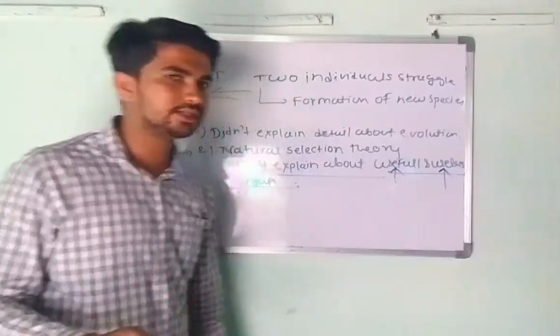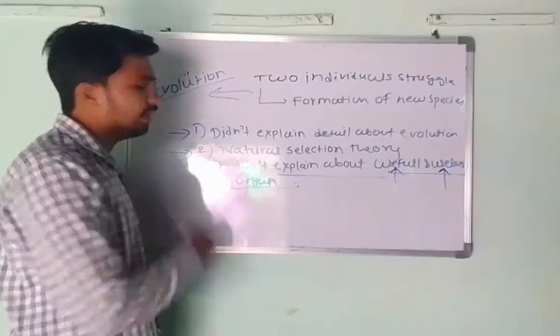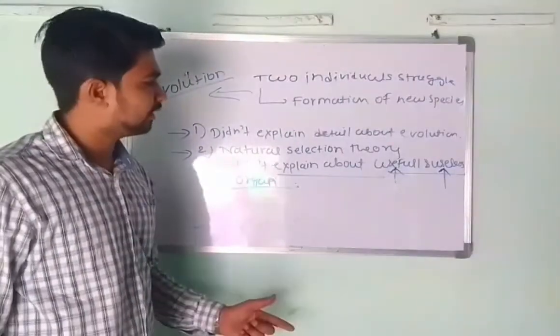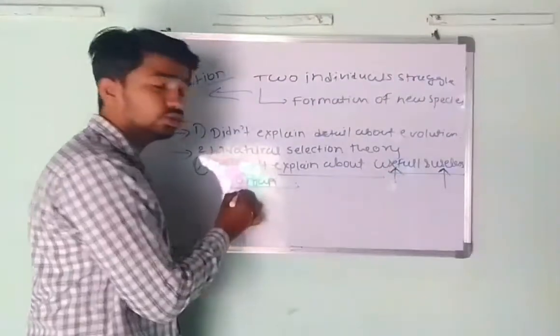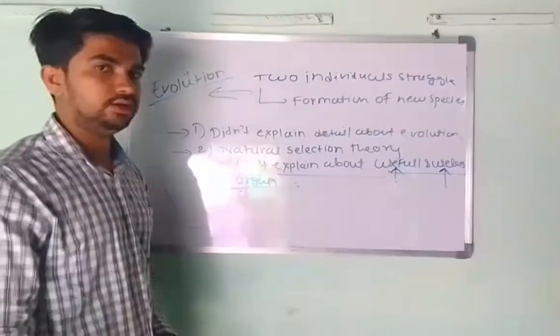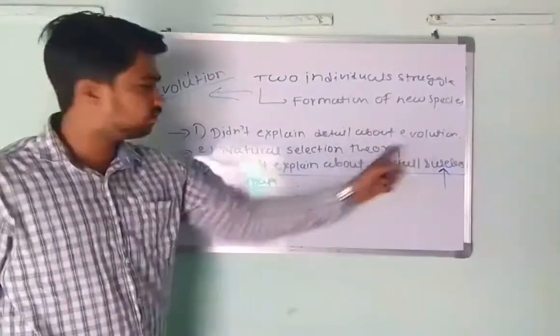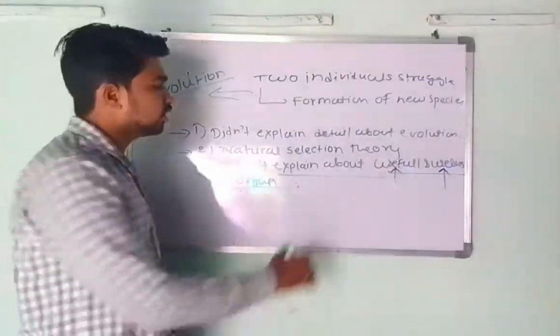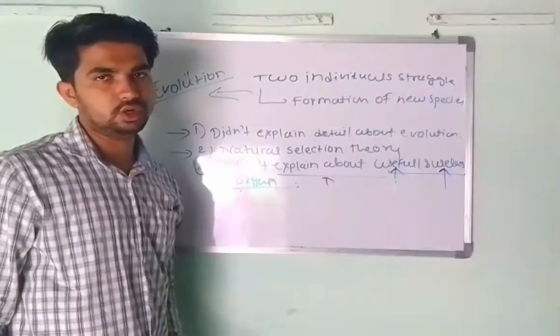Okay, understood that concept? And this concept did not explain about Mendel. The second point is that the natural selection theory didn't explain the useful and useless organs. First is that it did not explain the evolution in detail. Second, it did not explain the useful and useless organs.